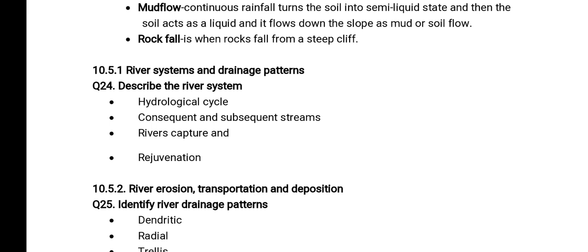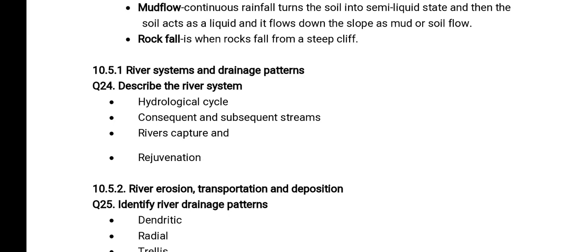The question is saying, describe river systems. So describing the river system, we are dealing with the hydrological cycle. Then we have the consequent and subsequent streams.